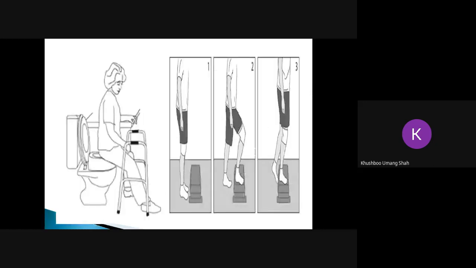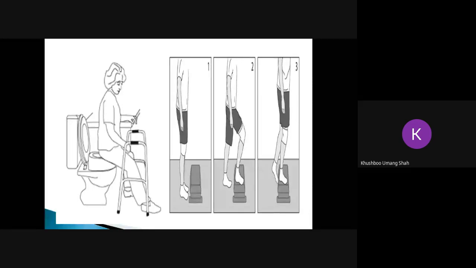The most important thing the person is concerned about after TKR is the toilet, whether I will be able to go to the toilet independently or not. So toilet training, how transfers can be done from the bed to the chair and chair to the toilet. It is also the role of the physiotherapist to teach how to sit on the commode properly.